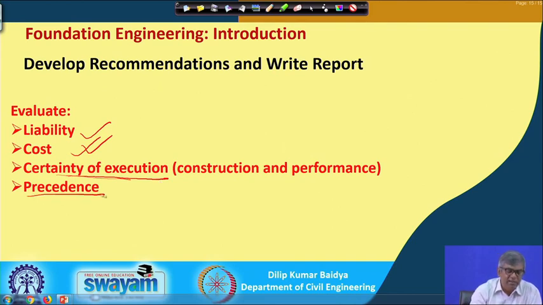And precedence, that means what type of constructions are there in nearby areas, and based on that sometimes you can adopt easily. Or suppose in a similar area something is constructed but it did not perform properly, that point also has to be considered for re-examining whatever design you have done. So, these are the different aspects to be looked into.